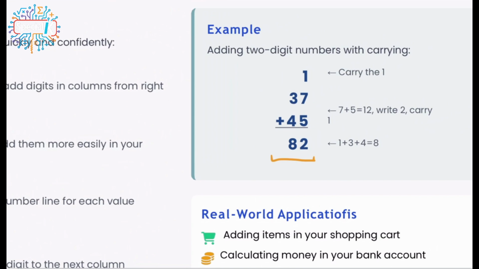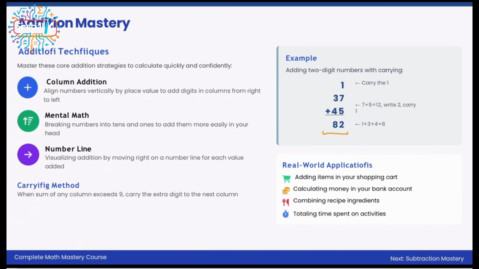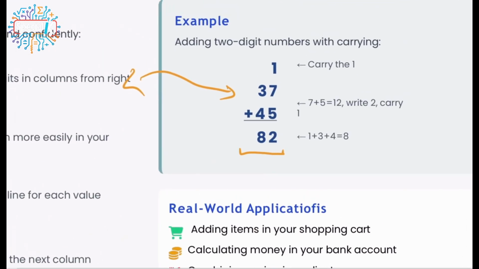So I'm going to add them up. Well, based on what? Based on the first way that I know, which is column addition. So 37 plus 45. As I know, first of all, I have to add the units, the ones, and after that, I have to move forward to the tens. 5 plus 7 is 12, right? This is something that I know. 5 plus 7 is 12. Okay, that's fine, but there's something wrong here.